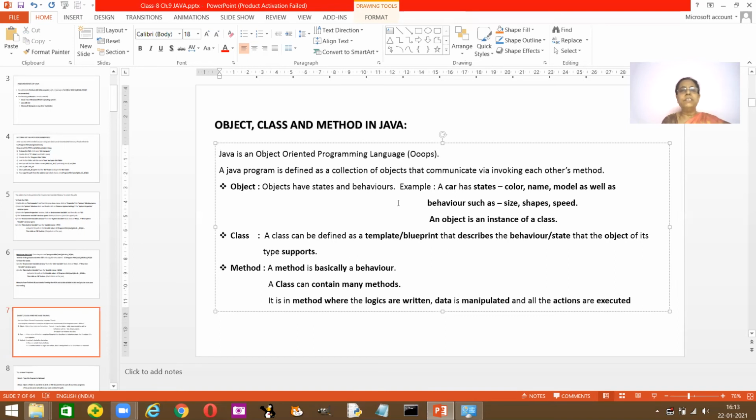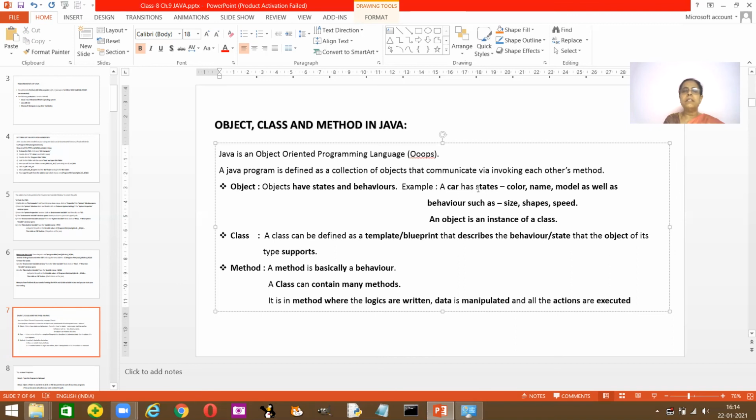Here in Java, the object has state and behavior. This is very important. What do you mean by state and behavior? Java objects have state and behavior. Now they have given you an example, car. In the car, you have the color, the name of the car, the model, and in the behavior, you have the size of the car, the shape of the car, and the speed of the car. This is how you segregate them.